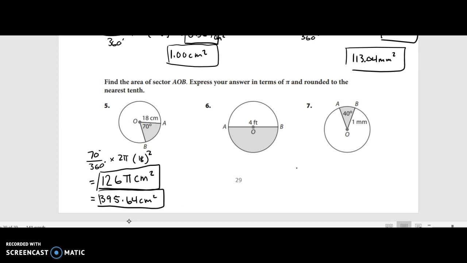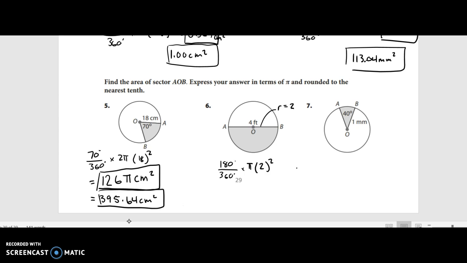Okay, the next one, number 6. We're going to set it up: something over 360 times pi r squared. The fraction that this sector takes up of the circle is 180 over 360, right? That's this degree measure. It's a semicircle. And then we multiply that by pi times the radius squared. Here the diameter is 4 feet, so the radius is 2, half of the diameter.